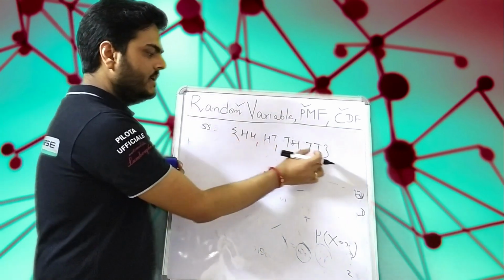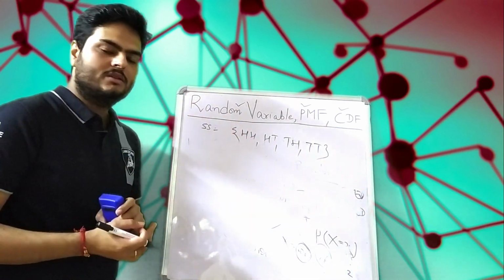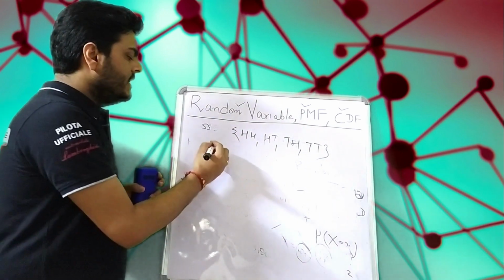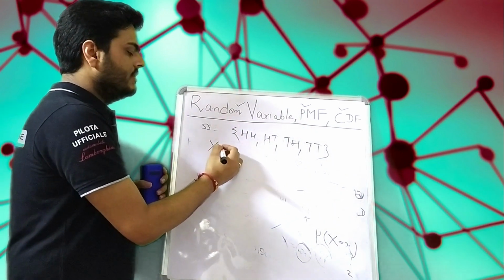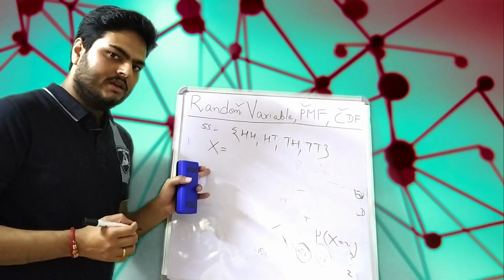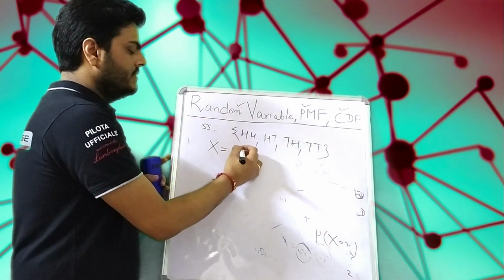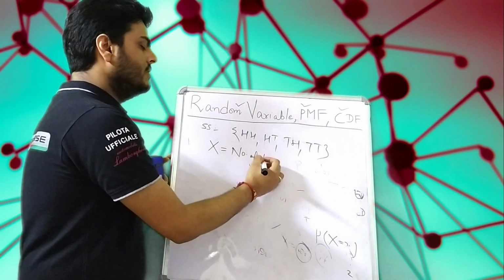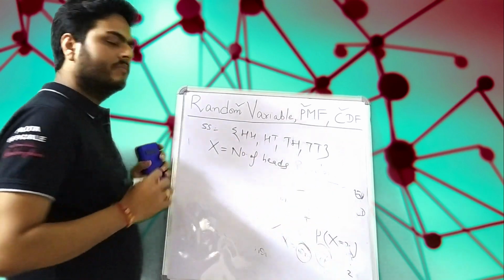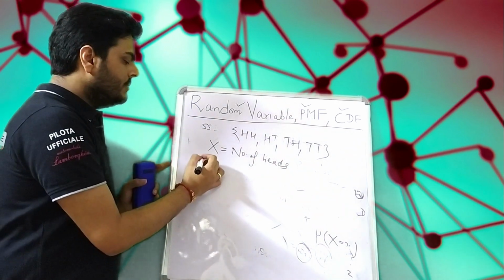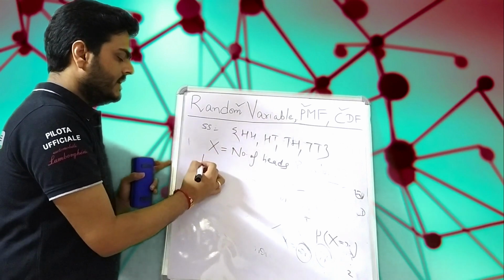It can be like this, either 2 heads, or 2 tails, or like this. Let us say my random variable x here is the number of heads.